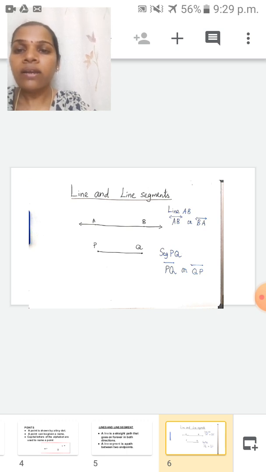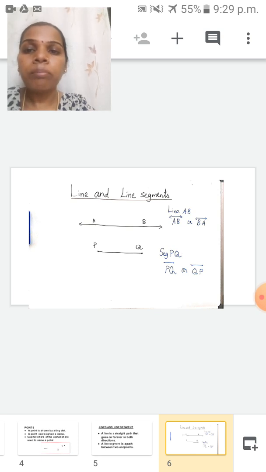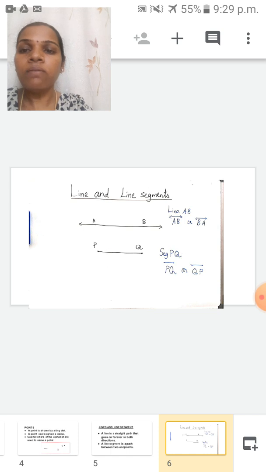So if the line has an arrow mark on both sides, that is called a line. This line we can't measure with the help of a scale. Why? Because here there is no end point. If you want, you can increase the length of the line.